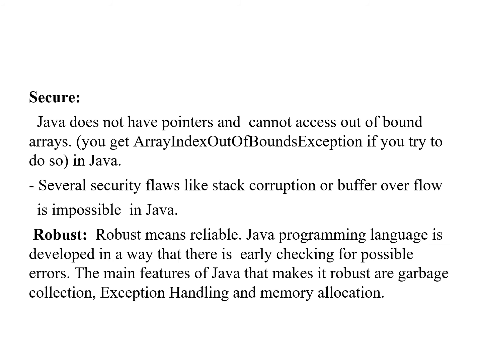Java is robust. Robust means reliable or durable. The Java programming language is developed in a way that there is early checking for possible errors. That is, if you want to use a variable, its data type should be specified in advance. The main features of Java that make it robust are garbage collection, exception handling, and memory allocation.